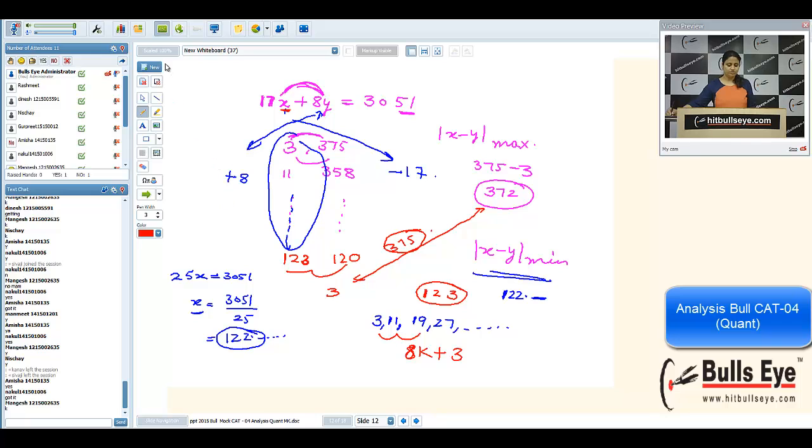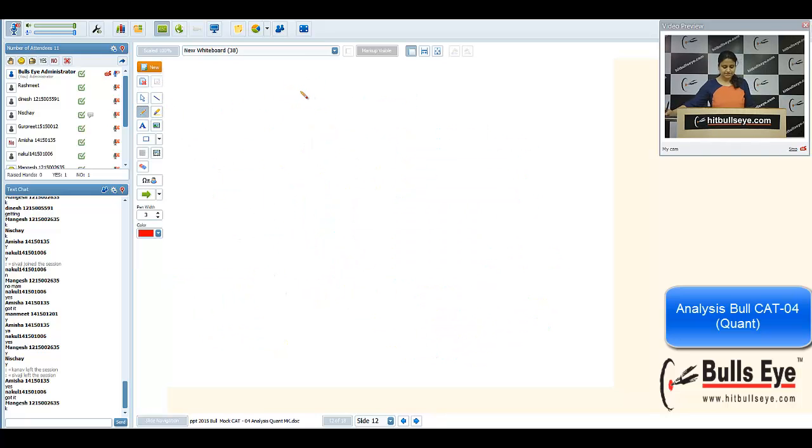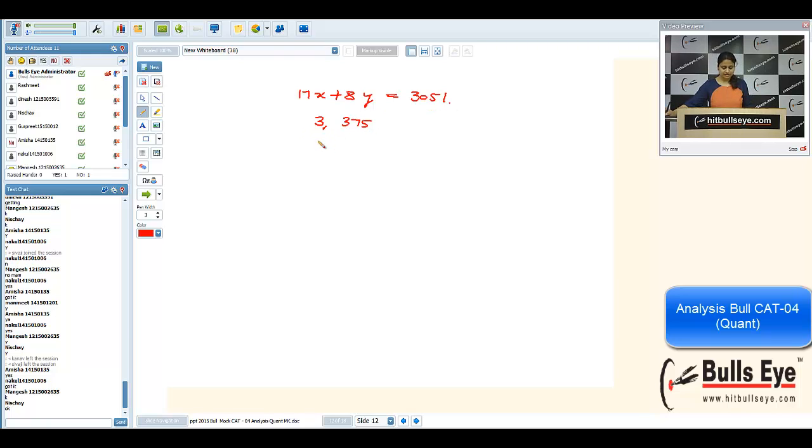There can be one more approach. See, my equation was 17x plus 8y, equal to 3051. We were writing solutions. They were 3, 375, then I took 11 and it was 358, and so on. In this sequence, all the terms are of this format. I'm writing the nth term of the AP.